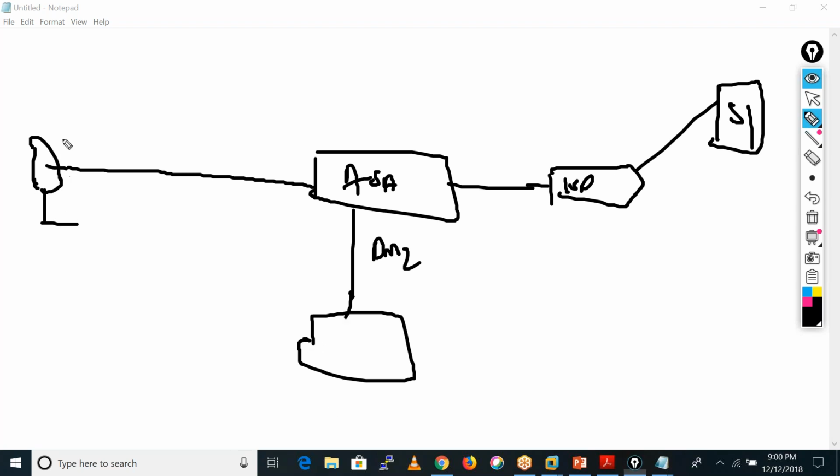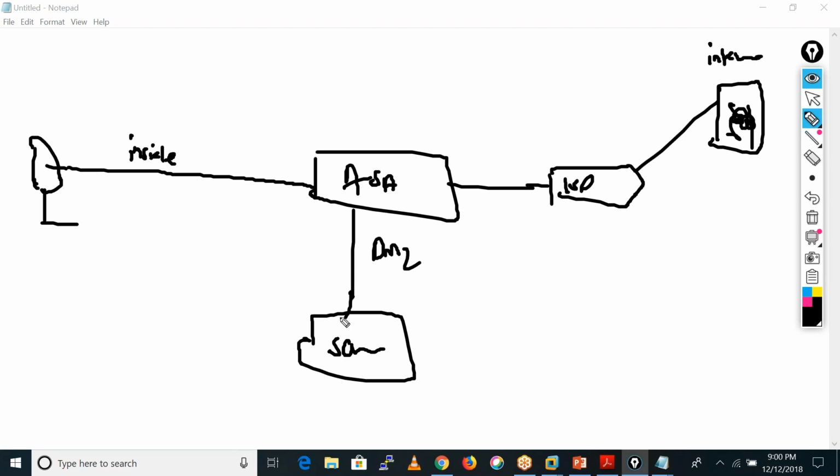So this is my inside, this is my DMZ server, and let's suppose this is the internet user.